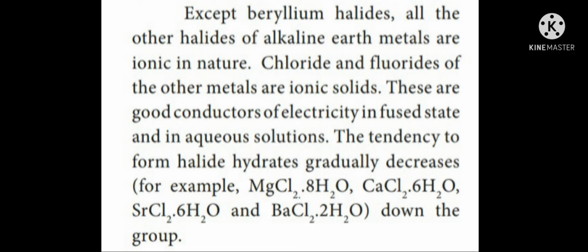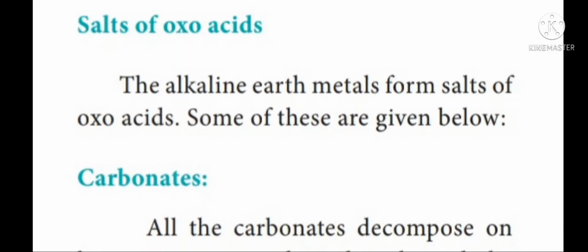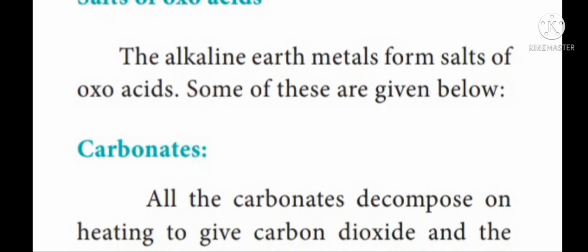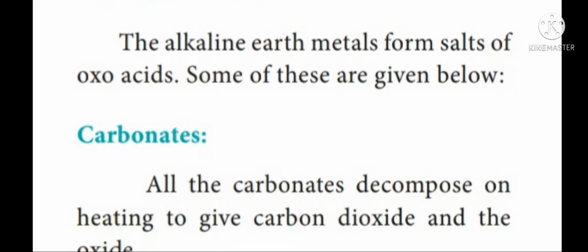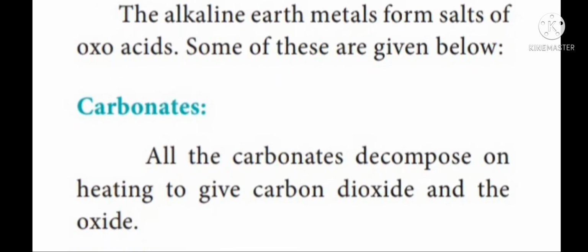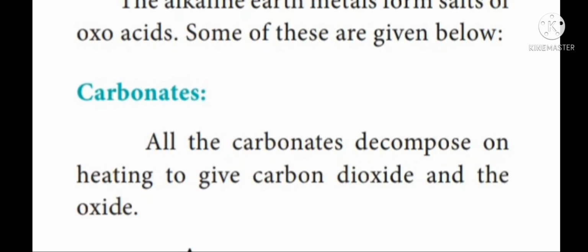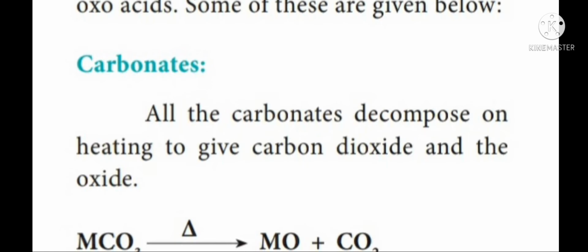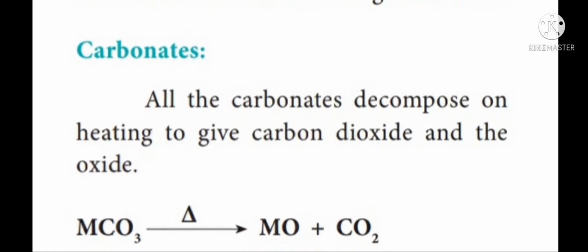Next, let us discuss salts of oxoacids. The alkaline earth metals form salts of oxoacids. First, we will discuss carbonates. All the carbonates decompose on heating to give carbon dioxide and the oxide.